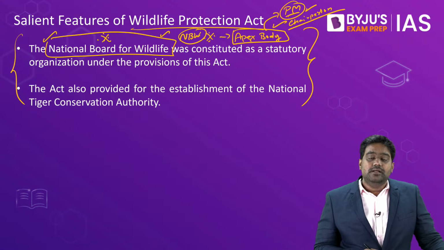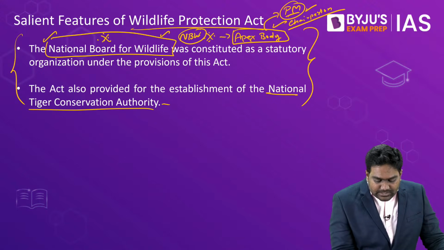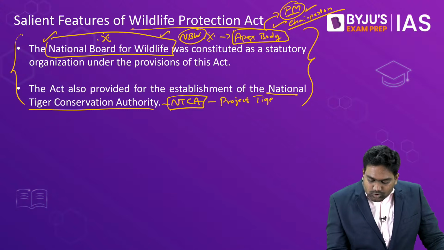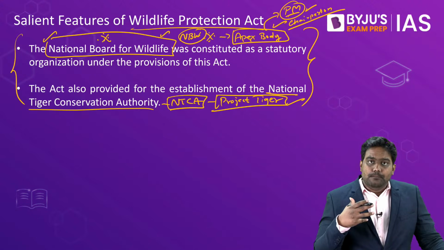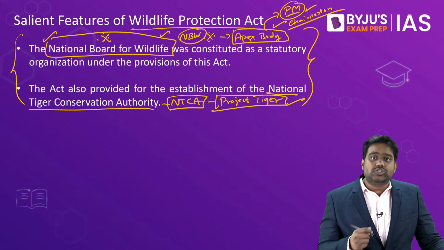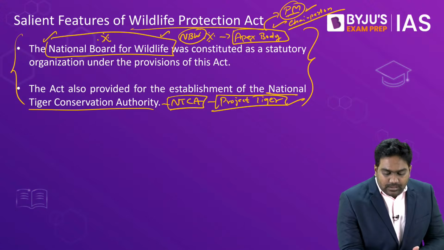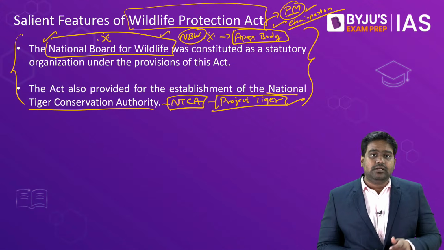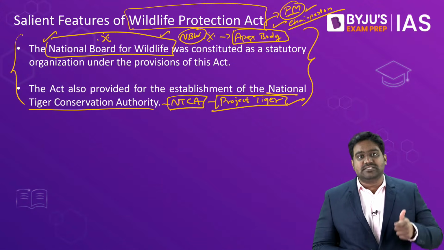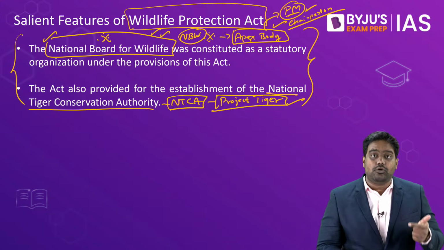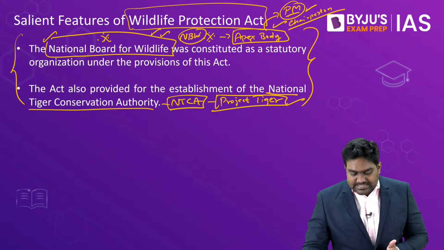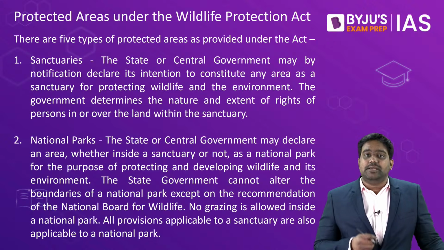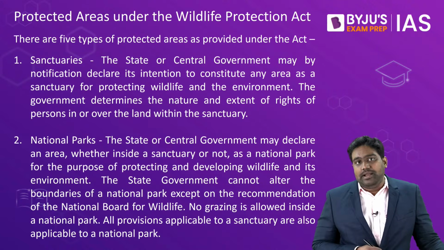So it is this Act that has provided for the establishment of this Wildlife Advisory Body which is headed by the Prime Minister. Then even the NTCA, the National Tiger Conservation Authority, that has been set up under Project Tiger to protect tigers and to maintain and manage the tiger reserves of India, also draws its legal backing from the Wildlife Protection Act. So please note down that under the Wildlife Protection Act, three major institutions have been created. One is the Central Zoo Authority, second is the National Board for Wildlife headed by the Prime Minister, and third is the NTCA, the National Tiger Conservation Authority. So these bodies play a key role in the protection of India's wildlife.